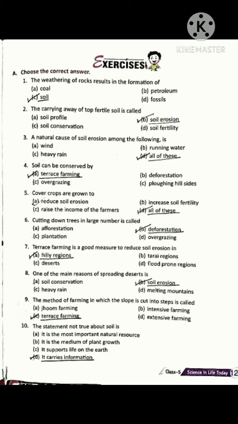So option C is correct, terrace farming. The method of farming in which the slope is cut into steps is called terrace farming.